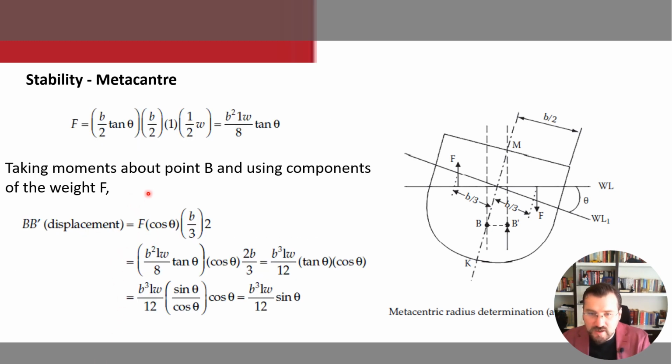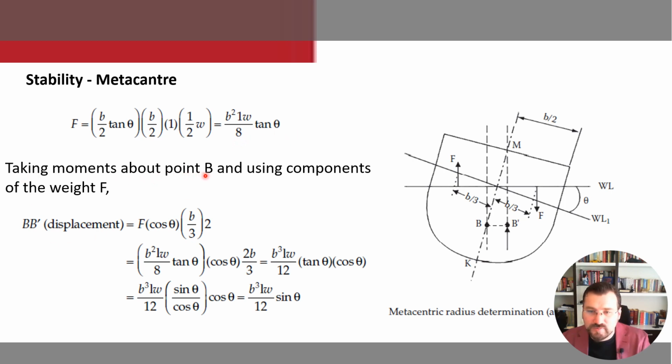So here, F equals B divided by 2 times 1, times 0.5 times W, which equals B squared L W divided by 8 times tangent theta.